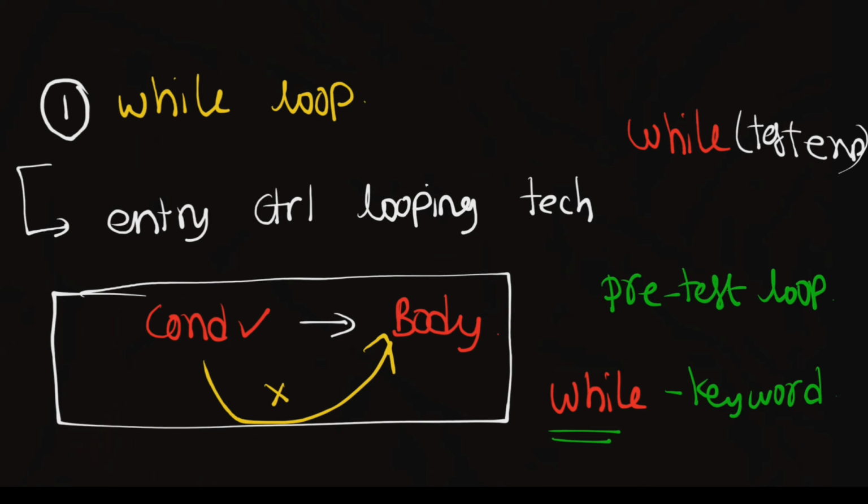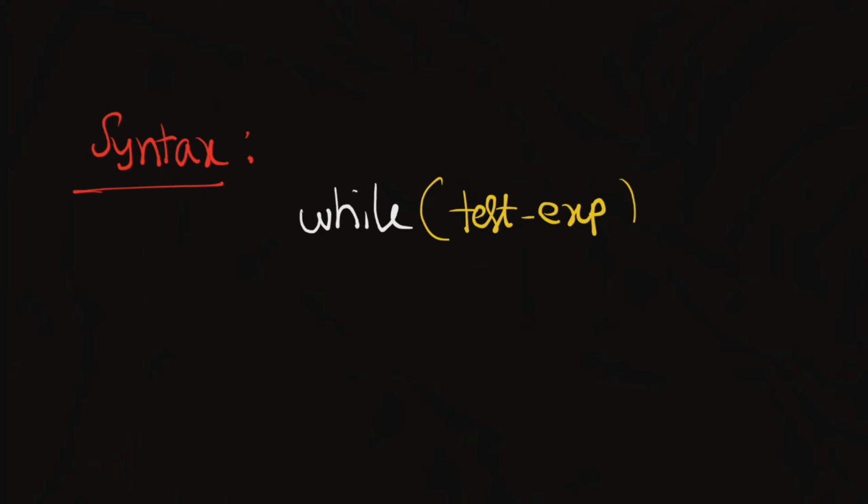Let us talk about the syntax. The syntax of the while loop is as follows. While is a keyword, and this keyword is associated with a test expression.